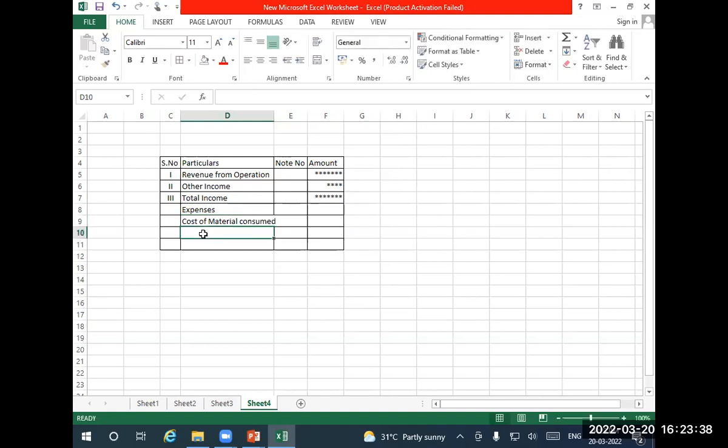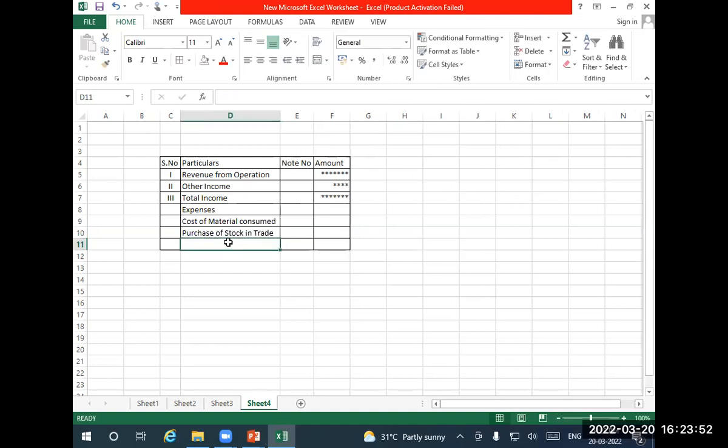Second one, purchase of, not raw material, purchase of product or purchase of stock in trade. Stock in trade or product, which you are buying just to sell that item. Next one, change in inventory. Next is employee benefit expense.